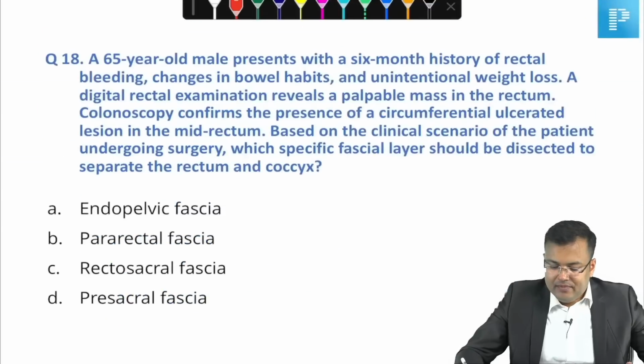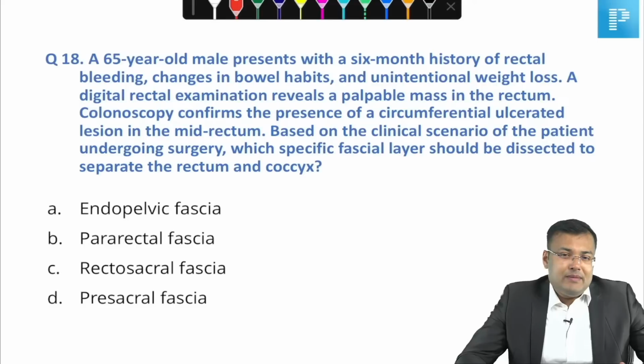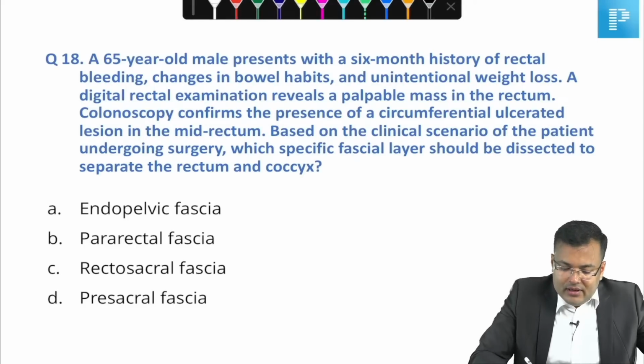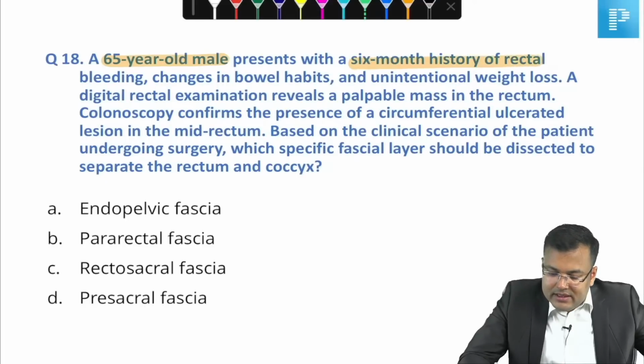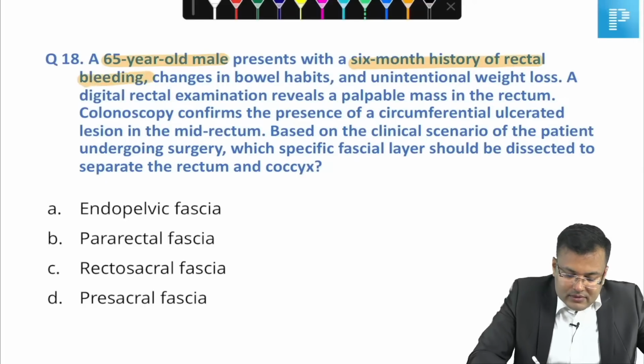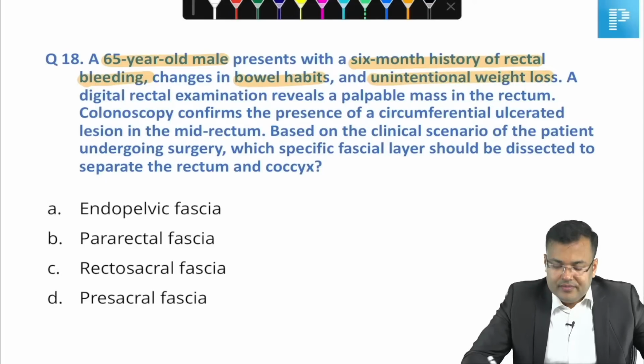Okay guys, A. This is a very, very important question, integrated between surgery and anatomy. Let me see who is going to mark the correct answer. Very, very important. Tell me, a 65 years old male presents with 6 months history of rectal bleeding, changes in bowel habits, unintentional weight loss.